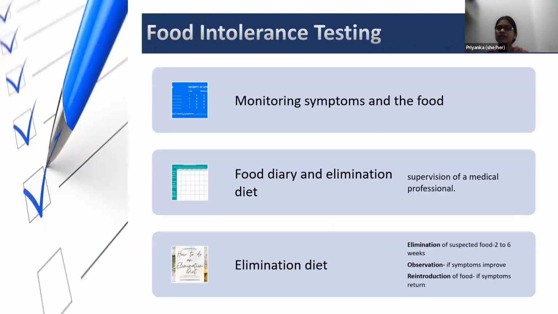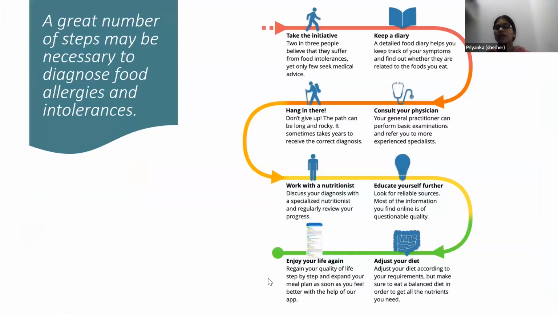Similarly, we have testing for food intolerance. Usually, we should start with monitoring the symptoms based on the intake of food. We ask patients to maintain a food diary. An elimination diet is followed based on that food diary. An elimination diet usually consists of 3 steps: elimination of suspected food, observation of whether symptoms are improving, and reintroduction of food and checking the symptoms again. In all this process of diagnosis, we have a few necessary steps.